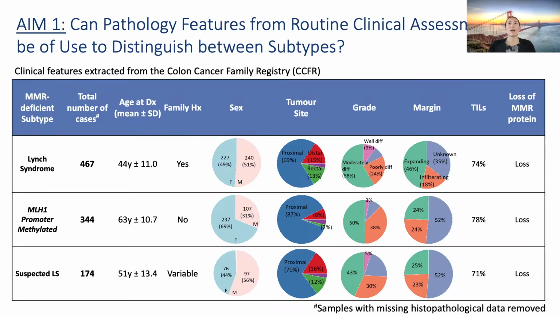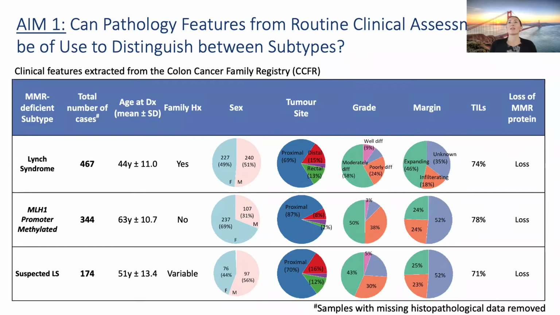When looking at the grades, we find that in Lynch syndrome the majority are moderately differentiated tumors, which is also the largest percentage in MLH1 promoter methylated and suspected Lynch syndrome candidates.